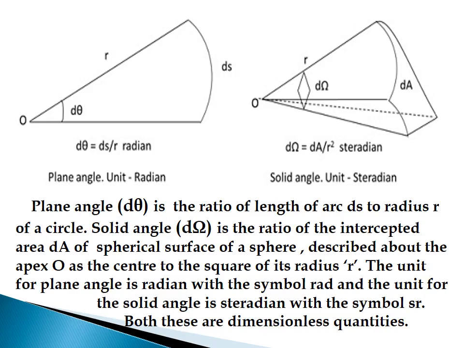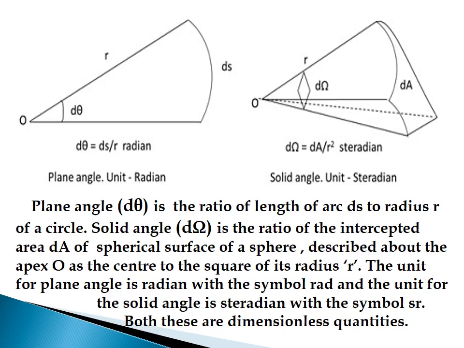What is its SI unit? Its SI unit is radian and its symbol is rad. Second one is solid angle. What is solid angle? Consider a part of a sphere as shown in the figure 2. Let dA be the intercepted area of the spherical surface described about the apex O as the center. Let small letter r be the radius of the sphere.